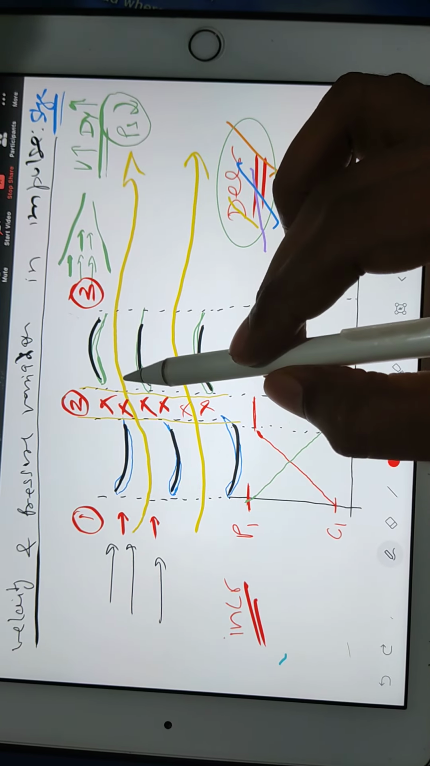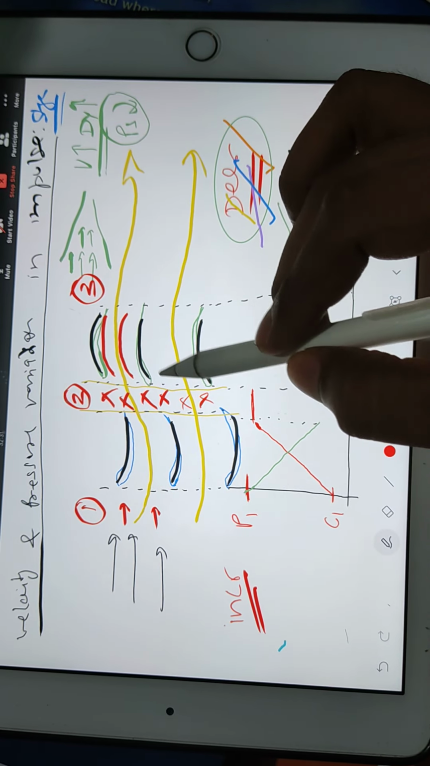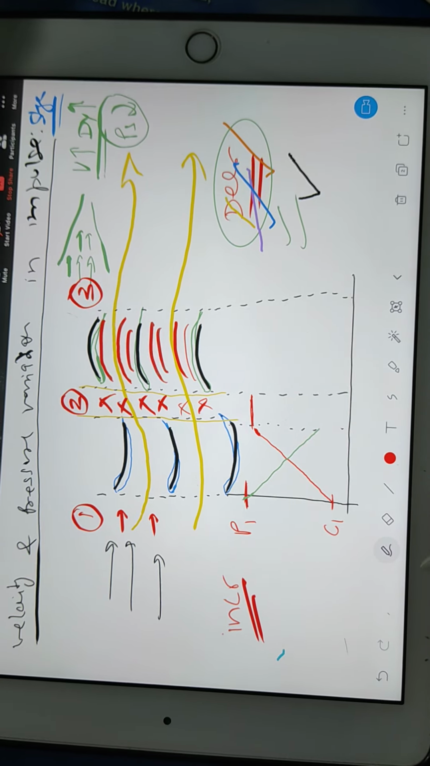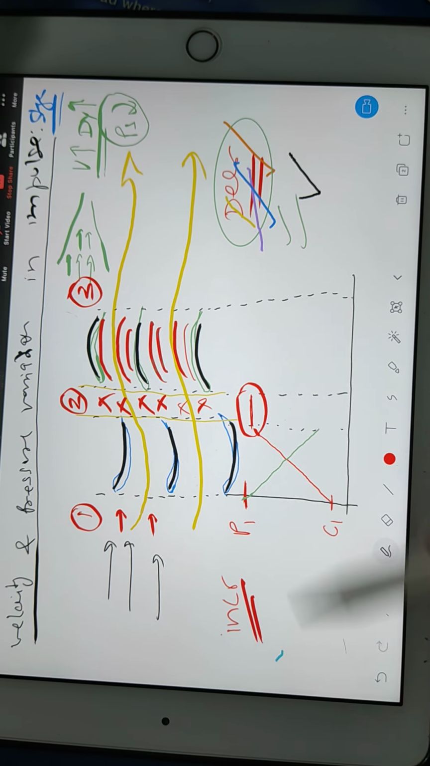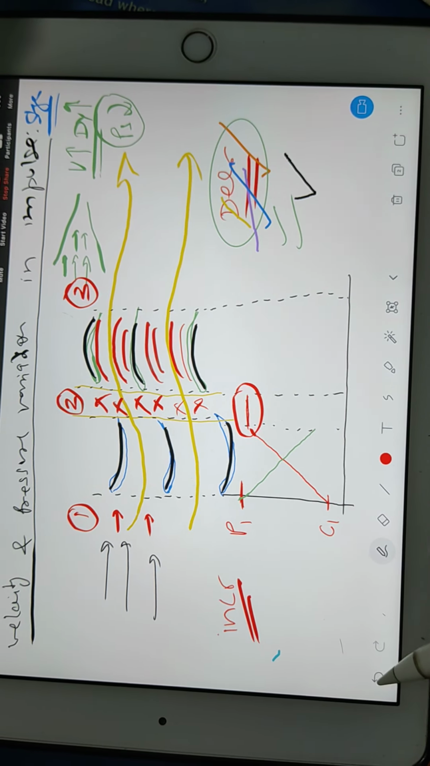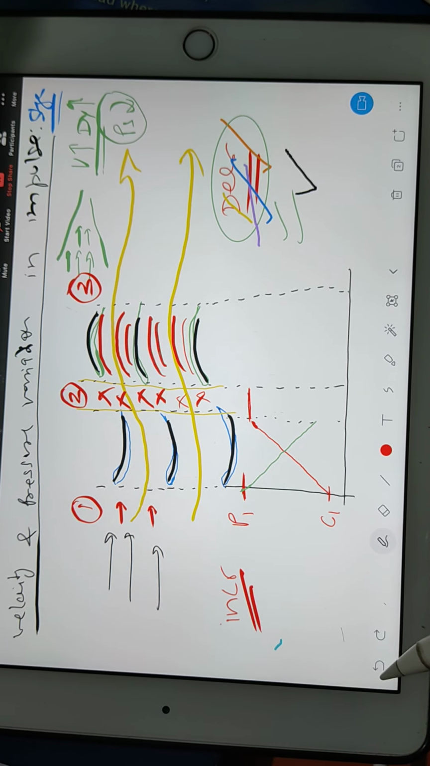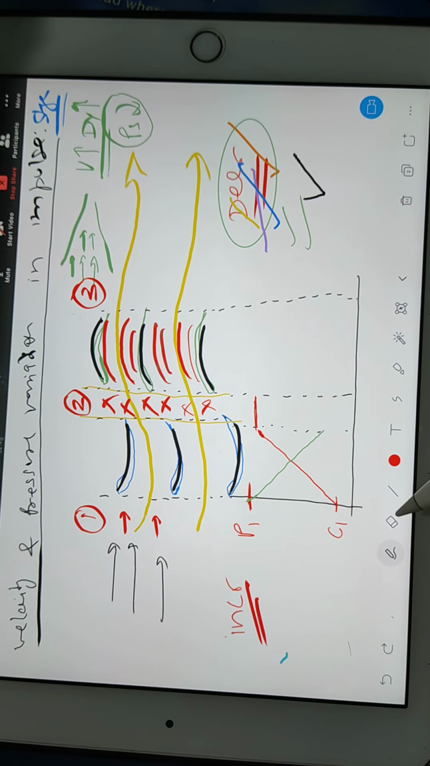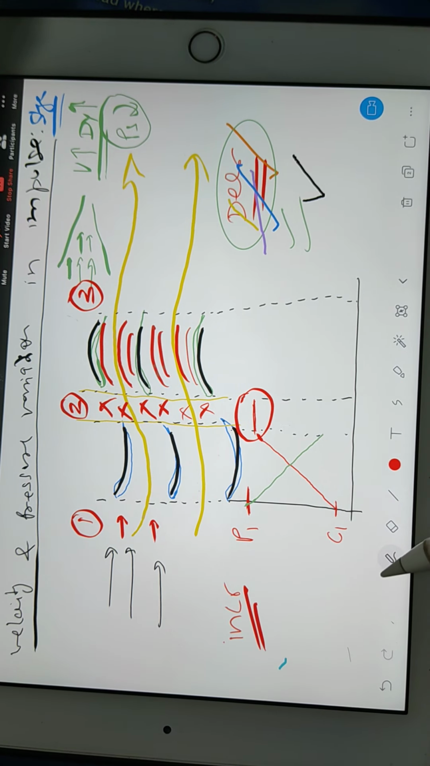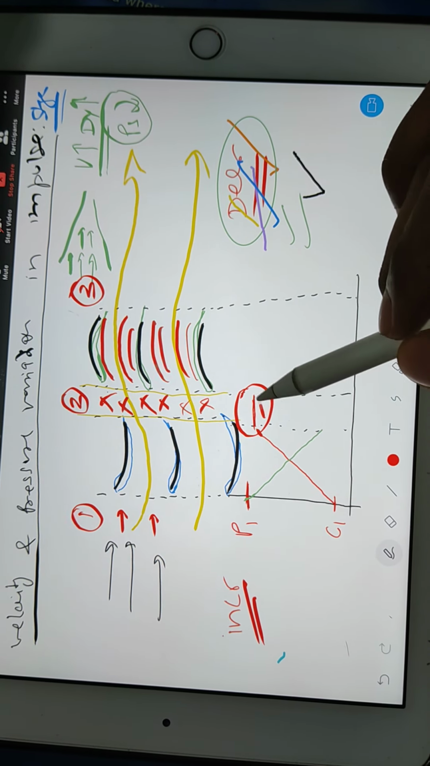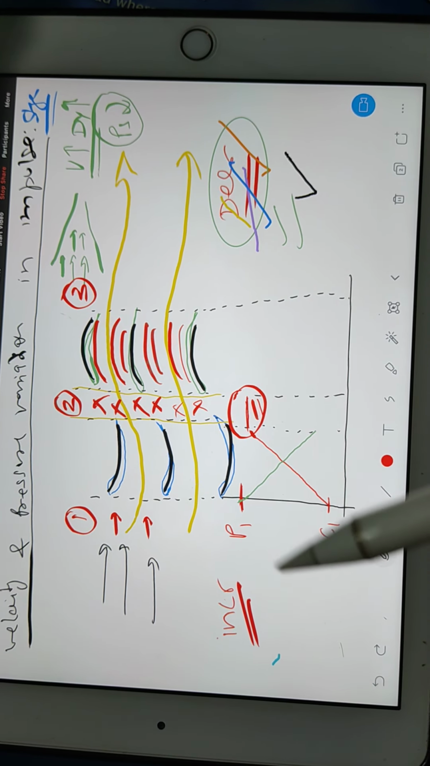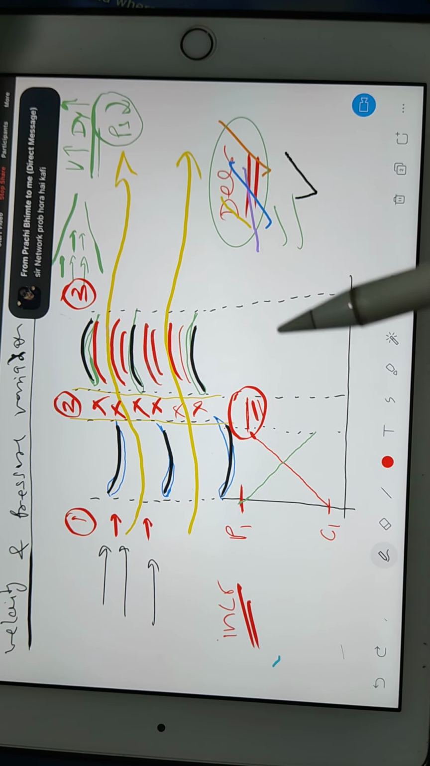And after that you can see you have rotor blades. What happens with the absolute velocity in rotor blades? It will increase or decrease? It will decrease. Why? Because of energy transfer. This is the kinetic energy of the fluid. This kinetic energy will be transferred to the rotor blades. That's why absolute velocity will decrease.